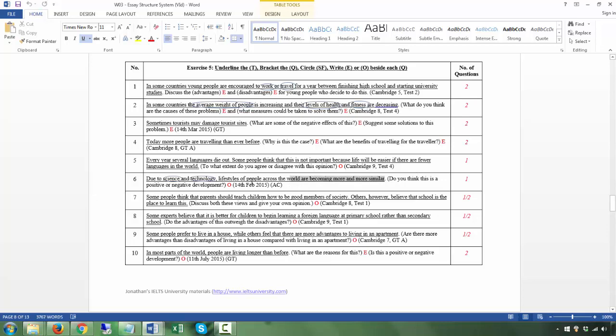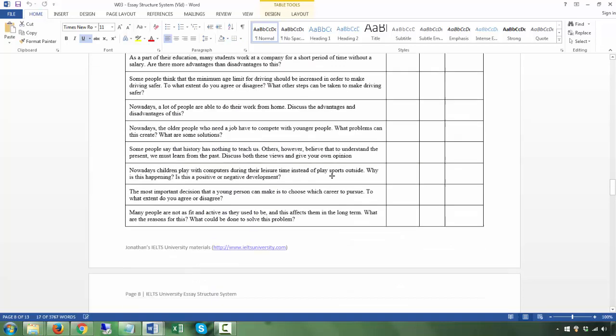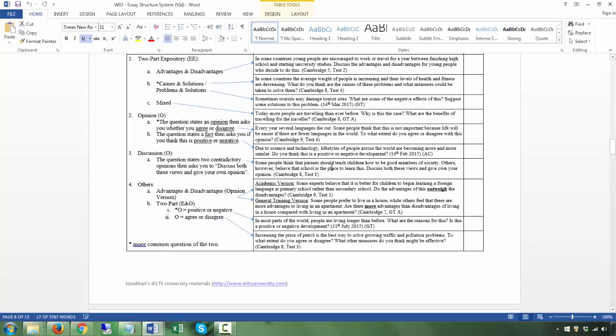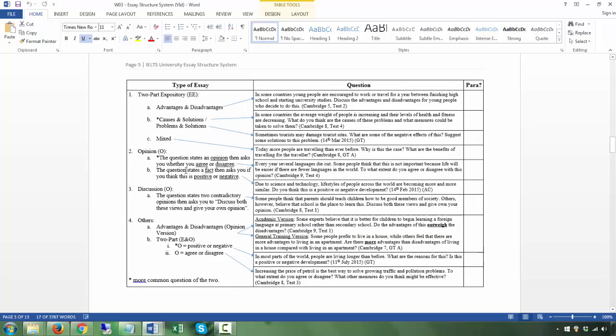That's the T. Now, this is a fact. All right, because here we are going to this already. This is the second kind of opinion. The question states a fact, then asks you if you think this is positive or negative. Just now, it was the question states an opinion. This is the opinion, at least. This is the main opinion. Of course, this is a fact. This sentence is a fact, but this is the main opinion. And then it asks you, do you agree or disagree?